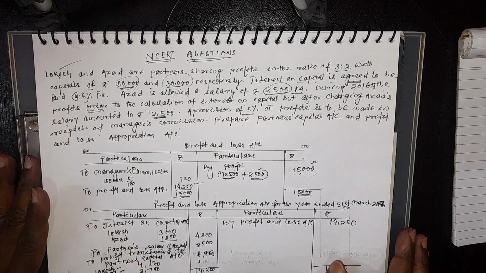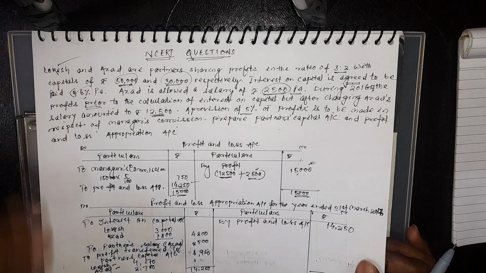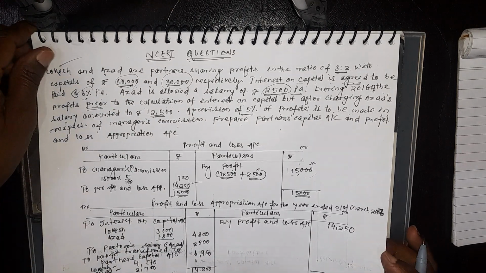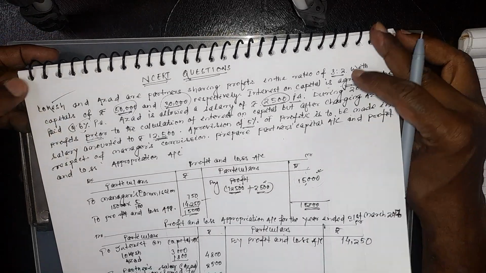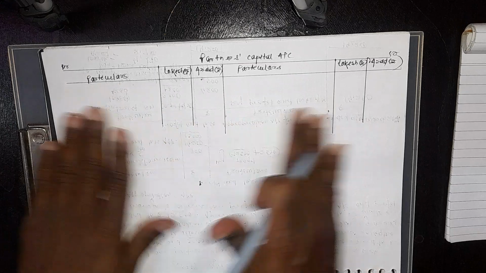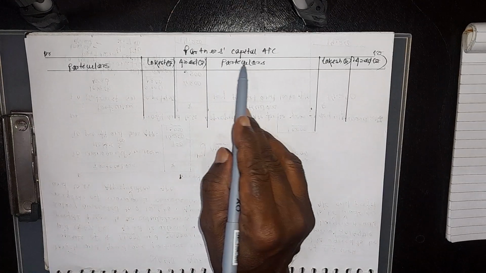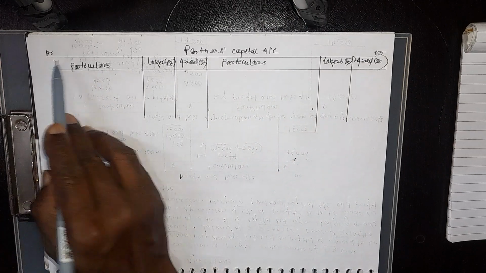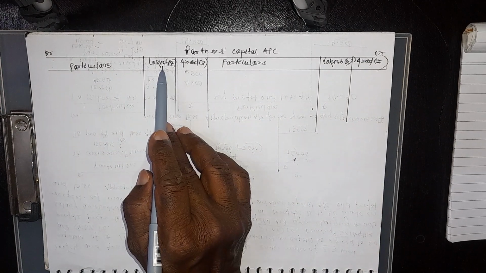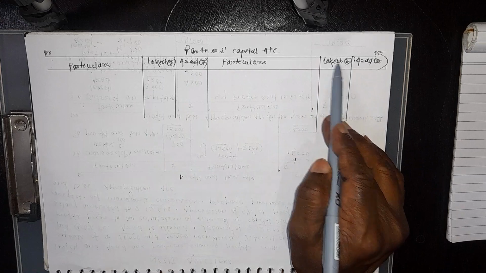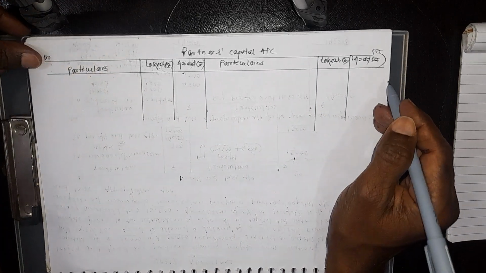After preparing the profit and loss appropriation account, you have to prepare the partners' capital account. So let me explain how to prepare it. I have already drawn the format, and on that format I will explain it. I mention it here, partners' capital account. You will write debit, credit, particulars, and the names of the partners, Lokesh and Azad.